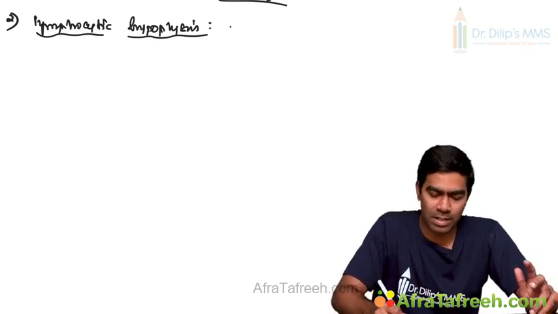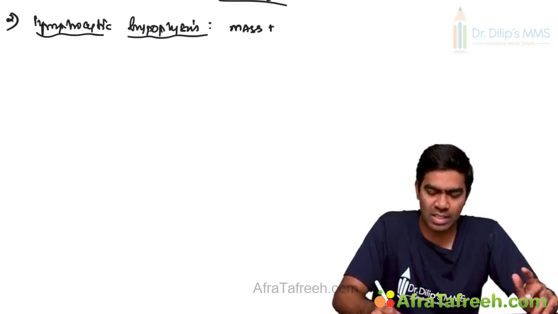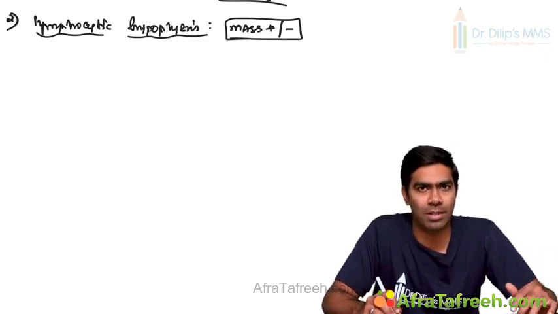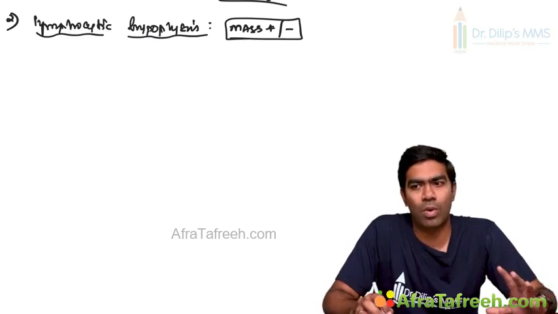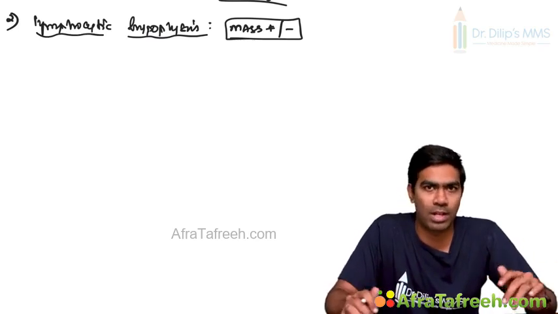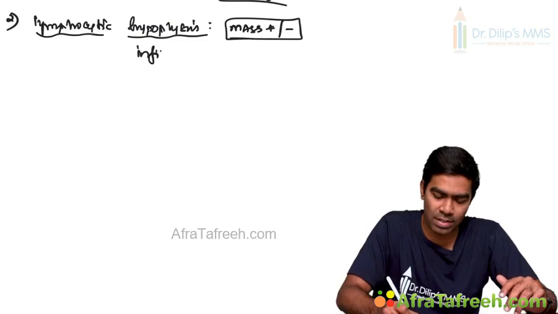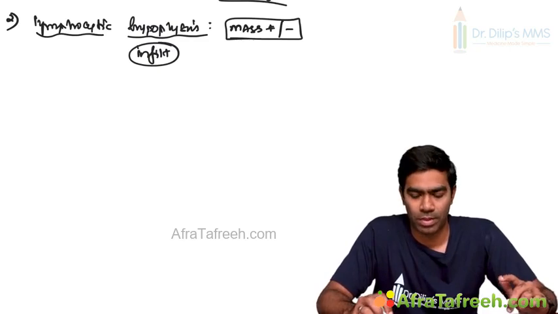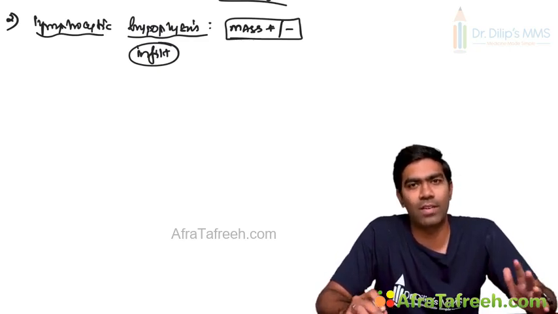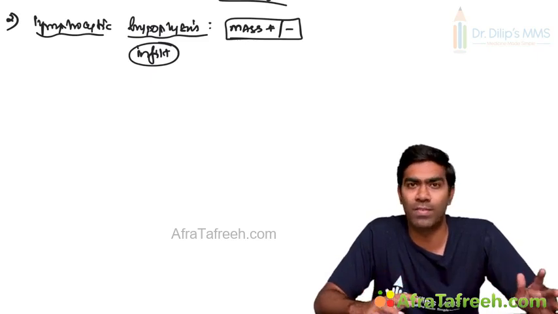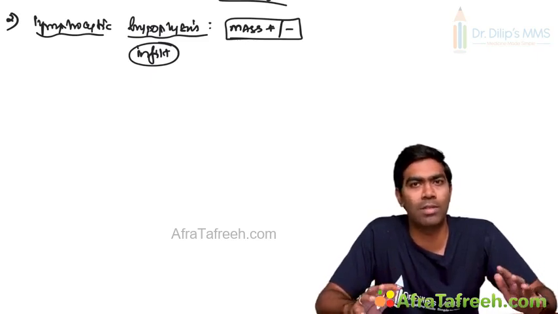But can they present like a mass lesion? Yes, they can have mass effect, or they may not have mass effect, and they can present like a mass lesion. But what will be the clinical feature of lymphocytic hypophysitis? Remember, first of all, it's an infiltrative lesion, which means the pituitary is infiltrated with lymphocytes. Because it's infiltrative, lesions very commonly cause posterior pituitary problem rather than anterior pituitary problem. So you will expect a posterior pituitary problem in an infiltrative disease. Most commonly they will produce diabetes insipidus.